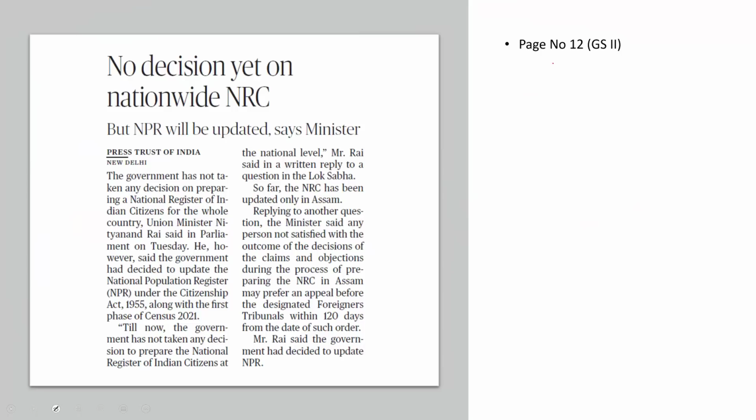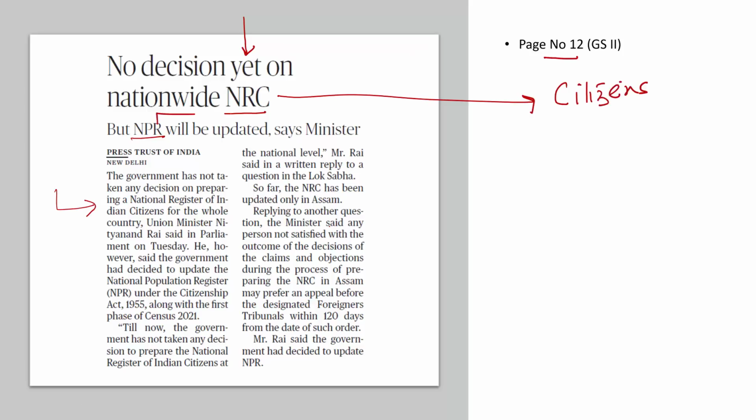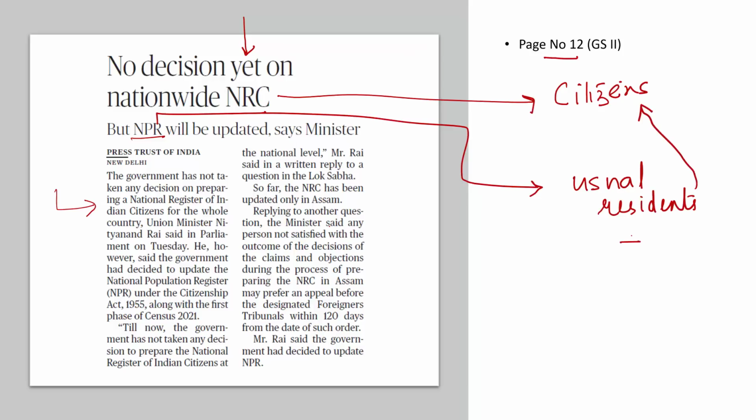Now let's look at another news item on page number 12. The government has said that there is no decision yet on a nationwide NRC, the National Register of Citizens, but NPR will be updated. What is the difference between the two? The National Register of Citizens contains the details of only the citizens of India. But what about NPR, the National Population Register? It contains the details of the usual residents of India. And usual residents can be citizens, aliens, or foreigners as well.